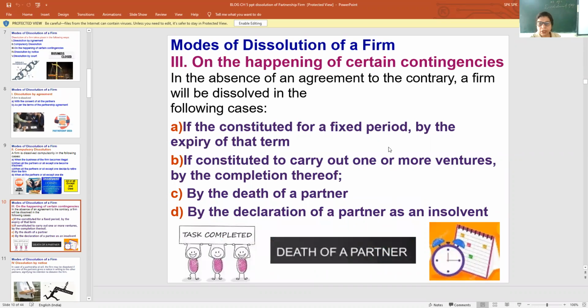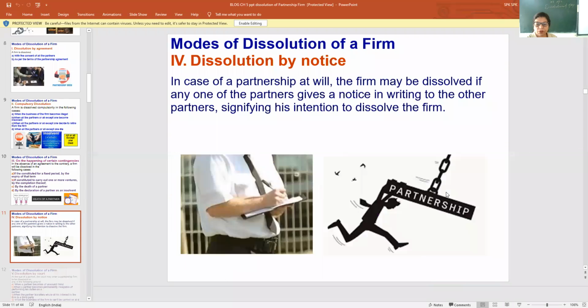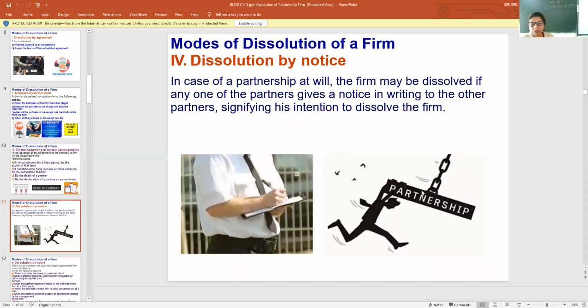Then certain contingencies may happen, like the firm is for a fixed time period, like two partners made the firm for 3 years or for 2 years. After the expiry of that term, their firm will automatically dissolve. Then if they carried out a specific venture, then dissolution by notice.